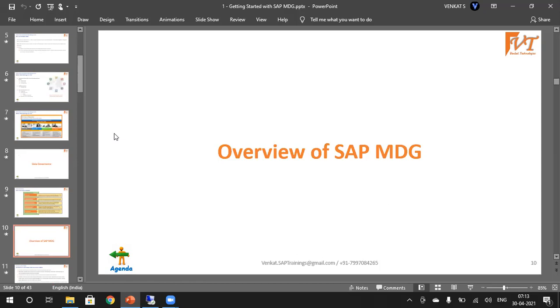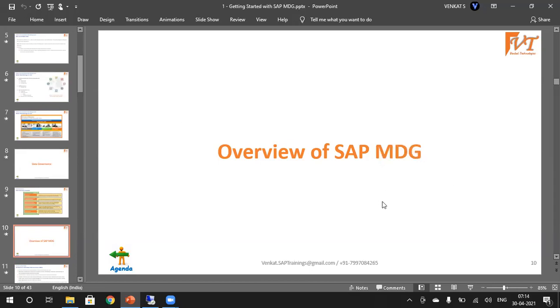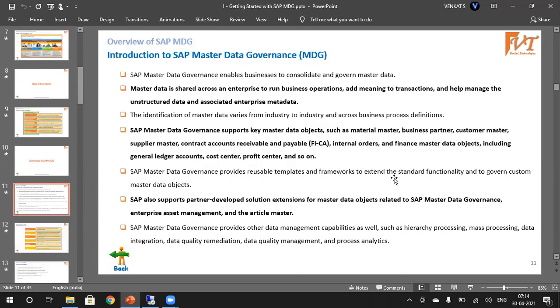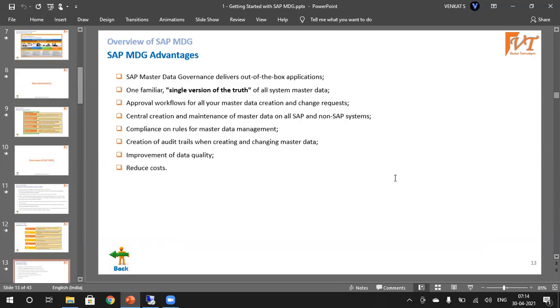And to govern the data, what is the technology we would be using? We have the SAP MDG module, Master Data Governance. SAP came up with a solution in the form of MDG to govern the master data, and that leads to the quality, consistency and reliability of the data. And these are the various capabilities of SAP MDG.